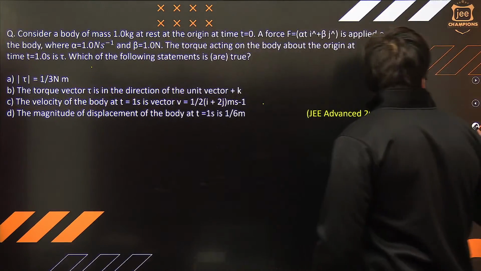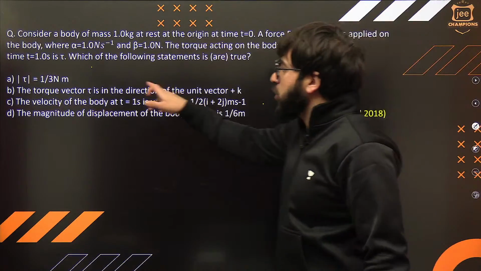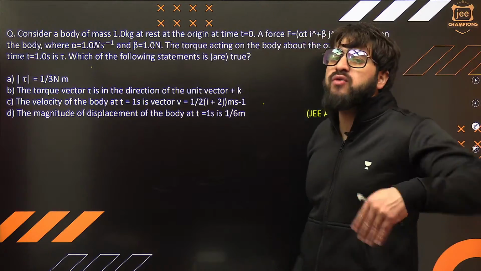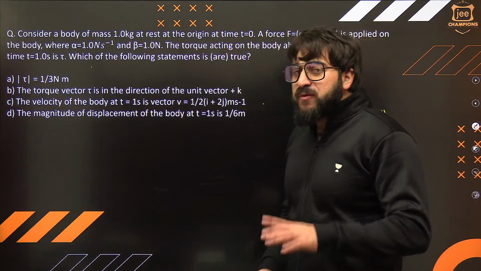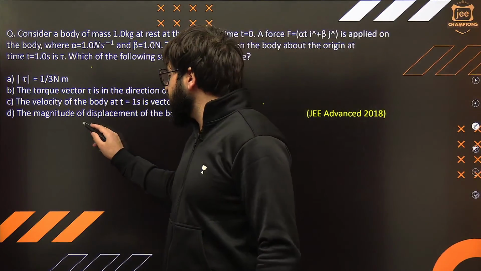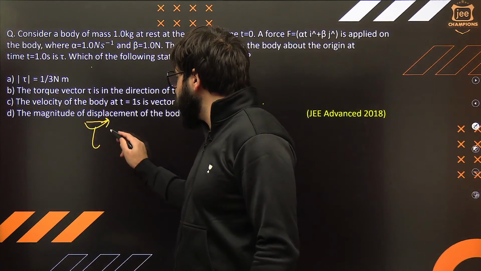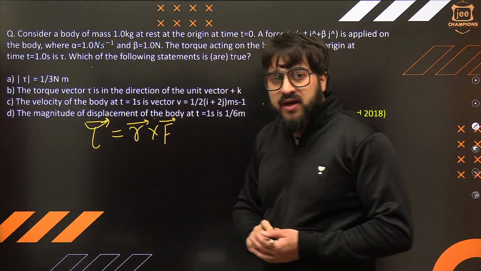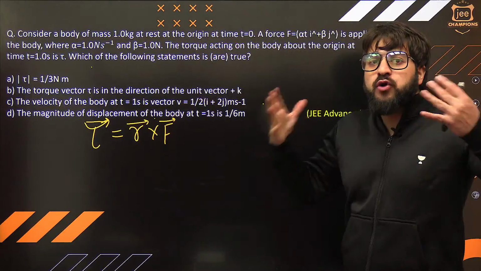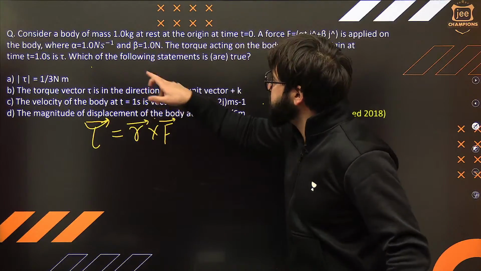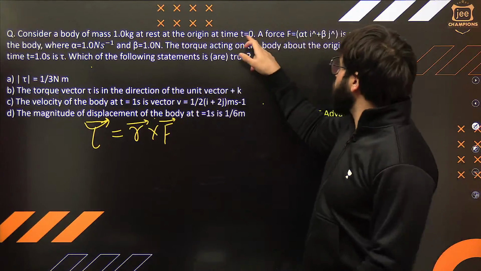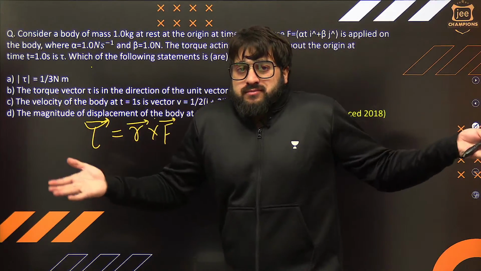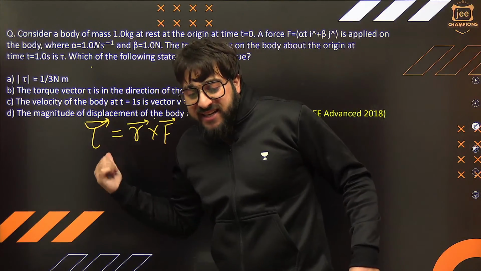Listen to me very carefully. First of all, we need to find the torque. Force is given, we need to find the torque. If force is given in vector form, we need to find the torque. In order to find the torque, you will say, sir, the first thing we do is R cross F. Now, in this case, you know how much force is acting on this body at t equal to 1 second. This is the force. Now, R you don't know. You are supposed to find this radius vector.